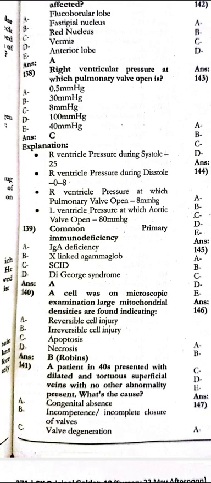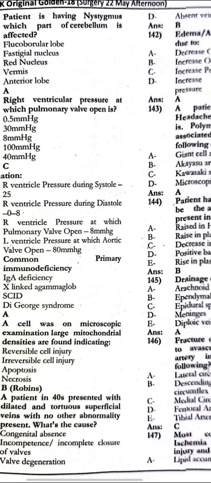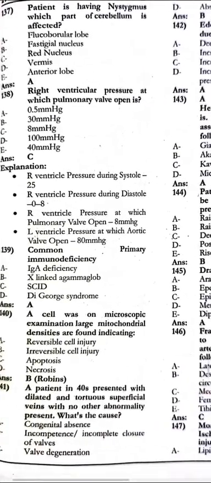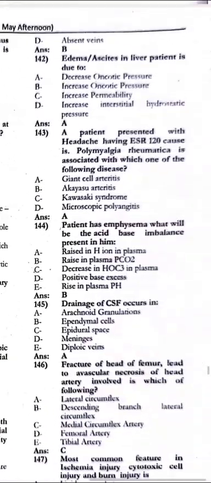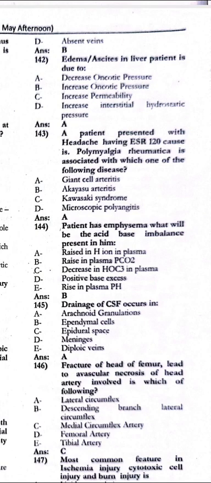The cell on microscopic examination shows large mitochondrial densities, indicating irreversible cell injury. The patient in his 40s presents with dilated tortuous superficial veins, no other abnormality present. What is the cause? There is incompetence and incomplete closure of the valves. The edema and ascites in the liver patient is due to a decrease in oncotic pressure.